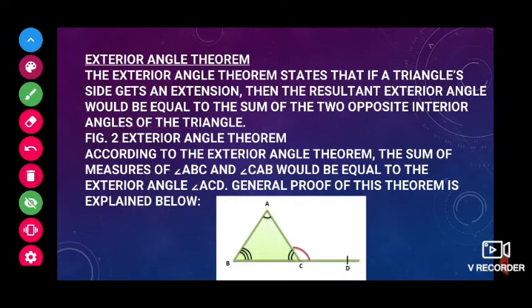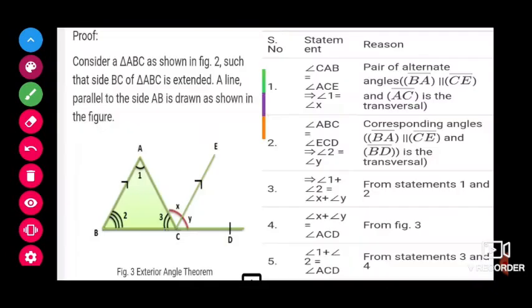Okay. So how can we prove that, children? In the last chapter you already saw the transversal concept, isn't it? So if we see the proof, this is the exterior angle, and now I am drawing one line which is parallel to AB.